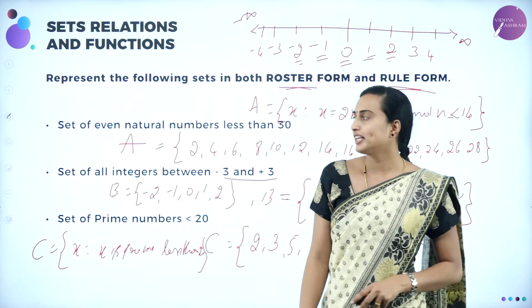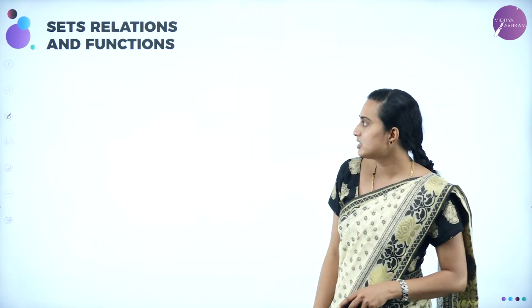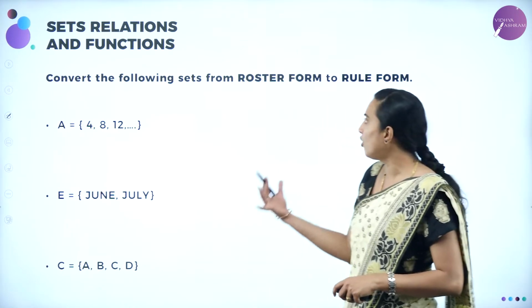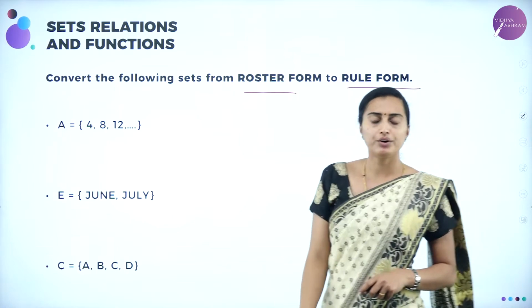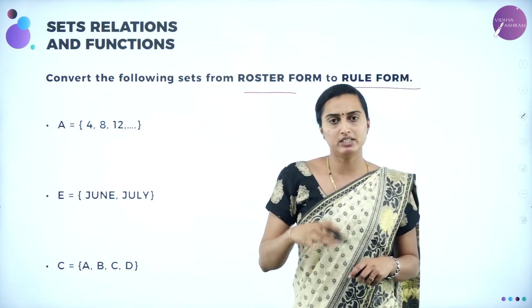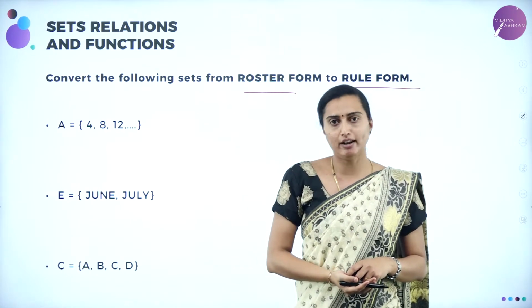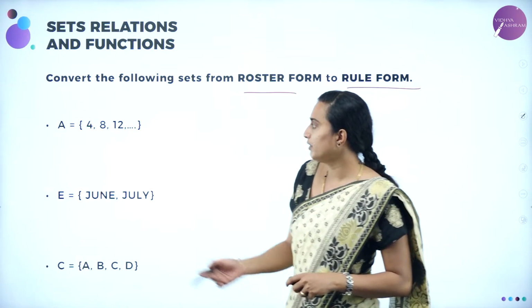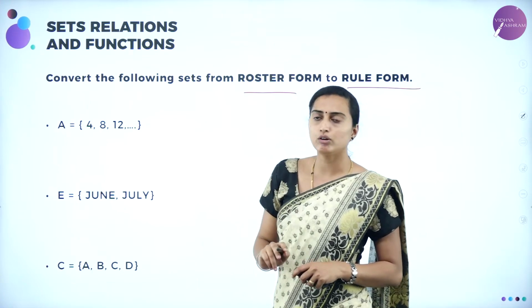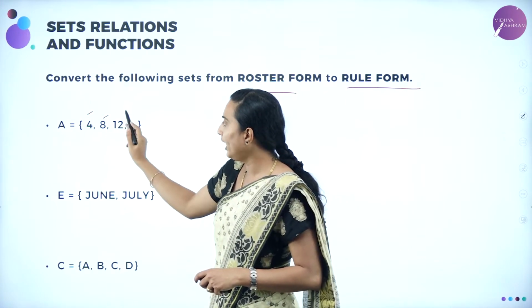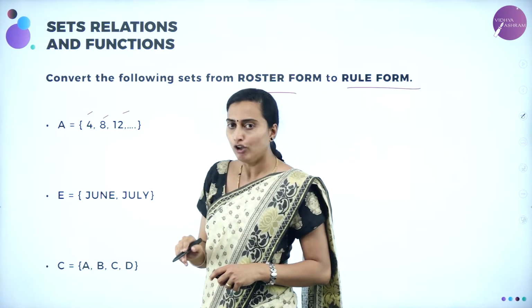Understood? Next, we'll be moving on to the next topic, which is nothing but convert the following sets from the roster form to a rule form. You are going to convert the roster form, that is tabular form, to a set builder form. Understood? How are we going to convert? They have given already, in the roster form, you are going to write it in the rule form. Already told you 4, 8, 12. If you see, it is multiples of 4 only.